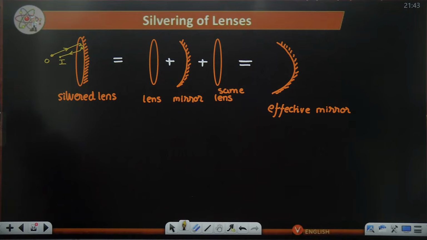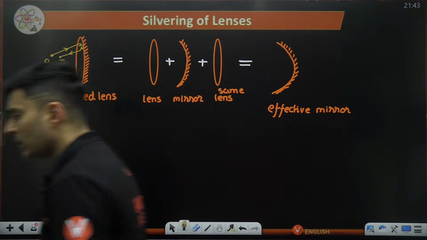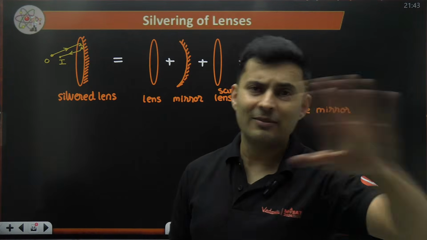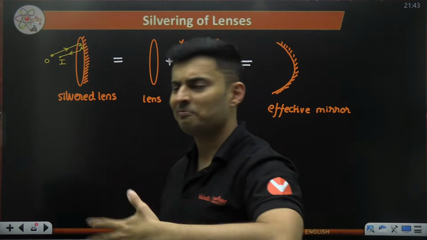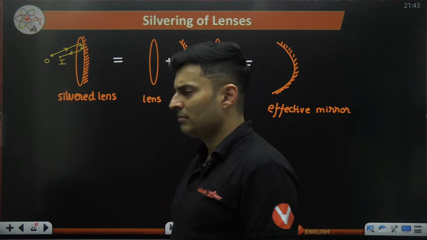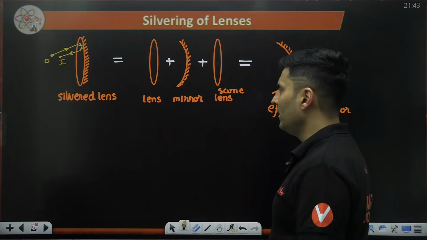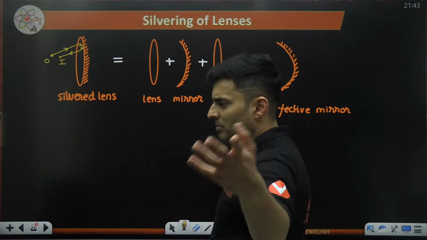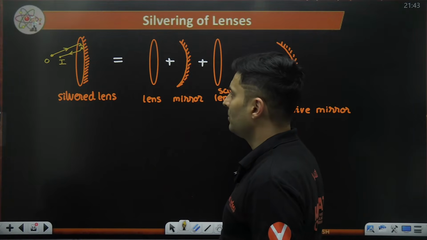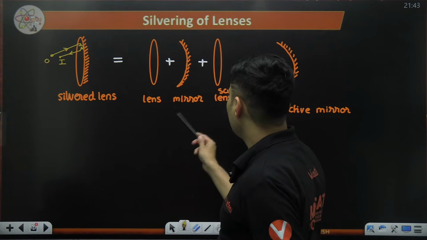Is this possible? Is it possible to get dispersion in curved lenses? Obviously, Abhirami, dispersion occurs every single time, whether it's a lens or a plain glass slab, doesn't matter, right? Okay, we'll be talking about dispersion in the next lecture. Anyways, prisms. So that is the reason of this.